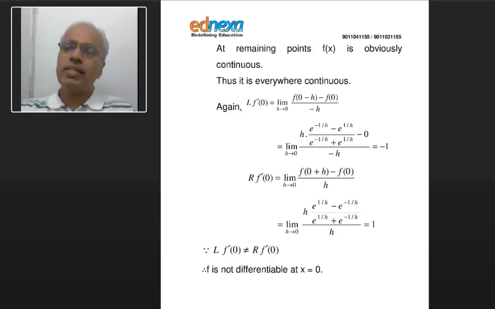Now again, as h tends to 0, this whole thing will tend to 1, just like what we did for finding the continuity. The entire thing would tend to 1. So the derivative would be h divided by minus h, which is minus 1 from the left hand side, and plus 1 from the right hand side, and therefore the function is not differentiable at 0. The left hand derivative is minus 1, the right hand derivative is plus 1, and therefore it is not differentiable. It will be difficult to understand, but you can go through this part once again later on, and then it will become clear.